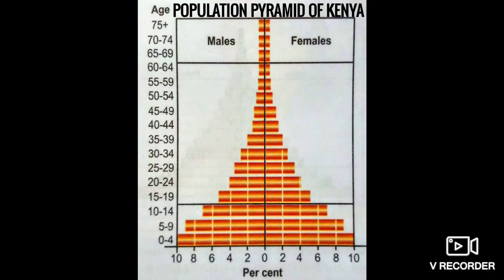Now let us study the population pyramid of Kenya. Now what is the situation found there? The population pyramid of a country in which birth and death rates both are high is broad at the base. Now here you can see the base is broad. Why is it broad? Because the number of births, the children who are born, and the death rate, both are high, right?